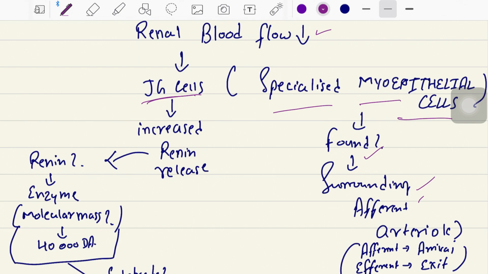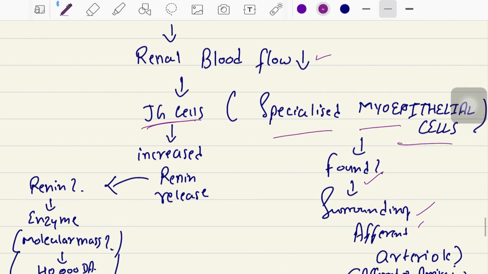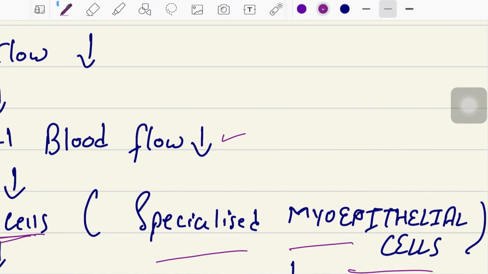Okay, how to remember the afferent and efferent? Afferent is the arrival. Wherever there is the word afferent, afferent means the structure is coming towards the reference point. Okay, afferent is arrival, efferent is exit. So these specialized myoepithelial cells, these JG cells, this is the common mechanism by which JG cells release renin.